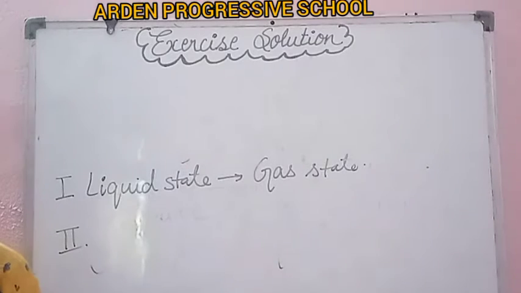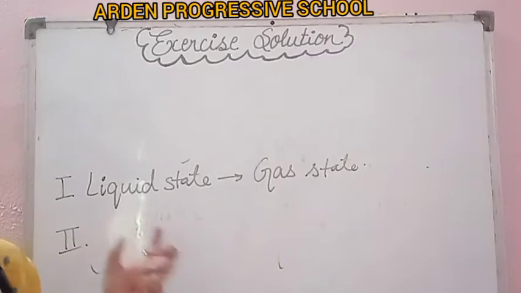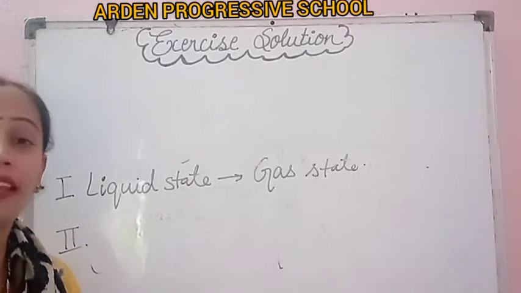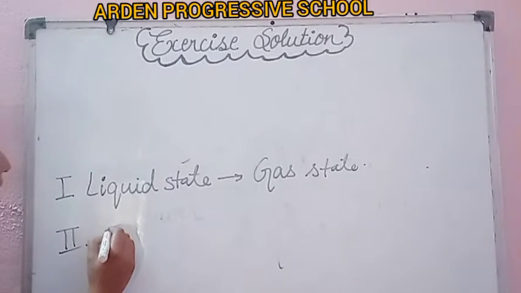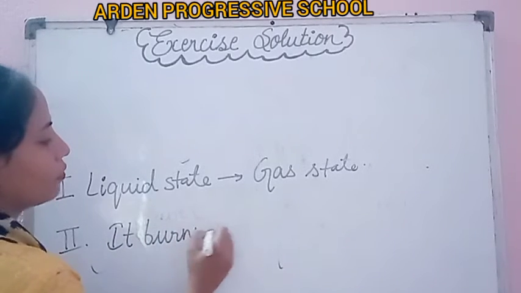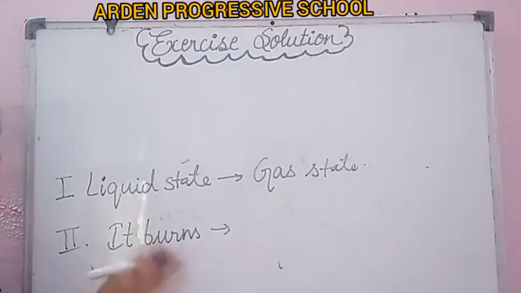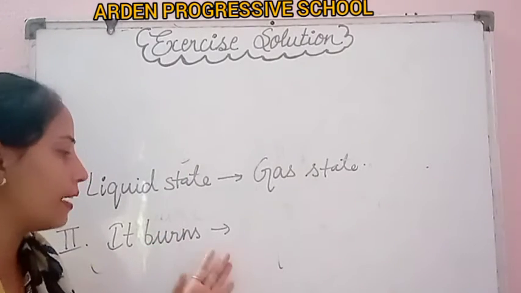Read it in the question. It becomes a gas, that is a change first, and then it burns. When it burns, again there is a change. So you have to tell which kinds of changes take place in these two processes. Clear? Here which kind of change takes place, and here.